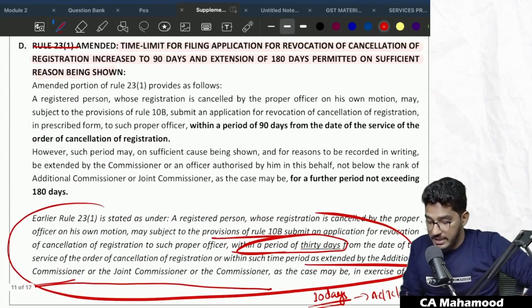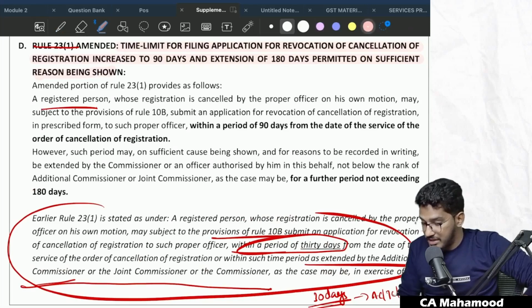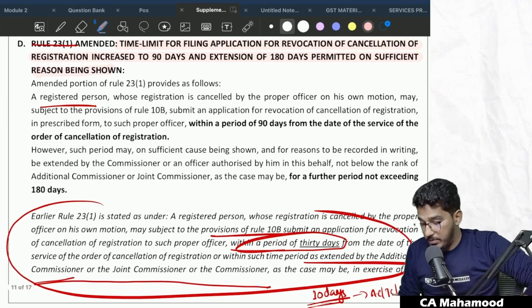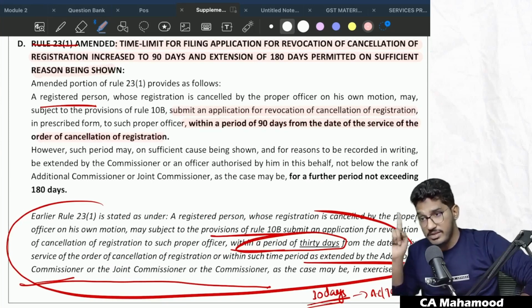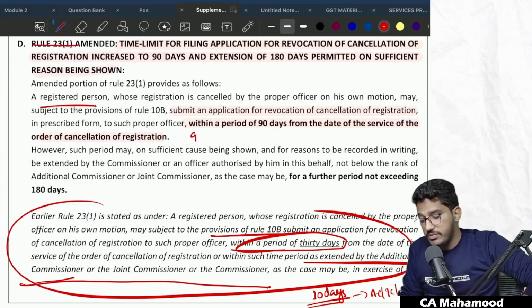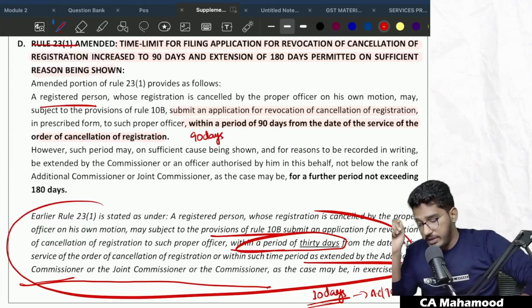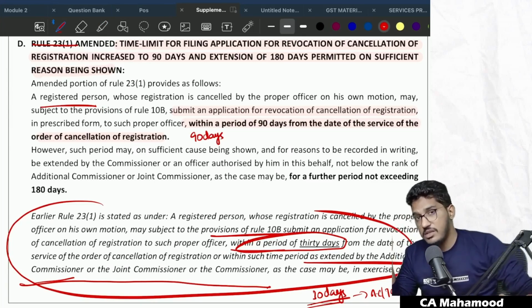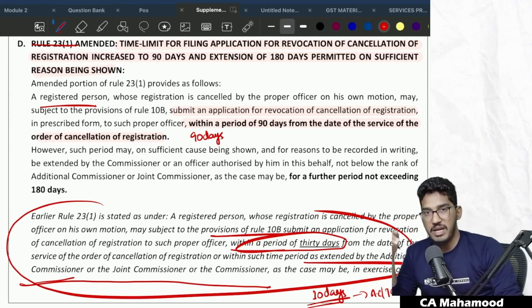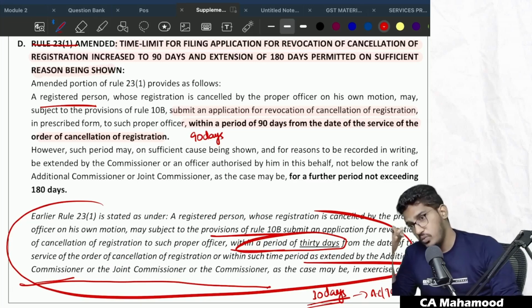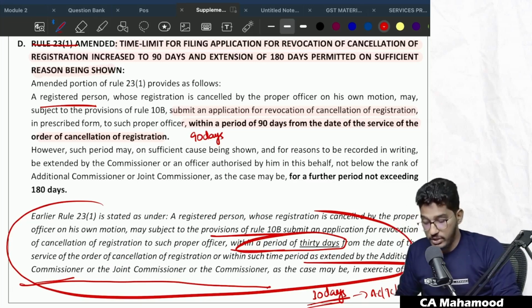Now the amended provision says a registered person whose registration is cancelled by the proper officer on his own motion may, subject to the provisions of Rule 10B, submit an application for revocation of cancellation of registration in the prescribed form to such proper officer within a period of 90 days from the date of service of the order of cancellation of registration. So earlier it was 30 days. Now they are telling 90 days. Within 90 days of the day on which the order of cancellation was served to you. That means the date on which you received the mail that your registration has been cancelled. From that day, within 90 days, you can submit an application for revocation of cancellation.